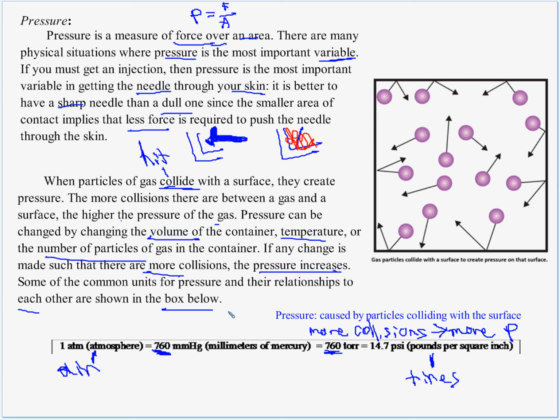Okay, so what have I learned here? Pressure is caused by particles colliding with the surface. Oh, I should look at the picture. What's it say? Gas particles collide with the surface, create pressure on that surface. So I guess, boom, we got some pressure there. Pow, pressure, pressure, pressure, pressure. I guess this one's not causing pressure yet, but if it keeps going, it'll eventually hit right here, right? So I guess it'll eventually cause pressure.